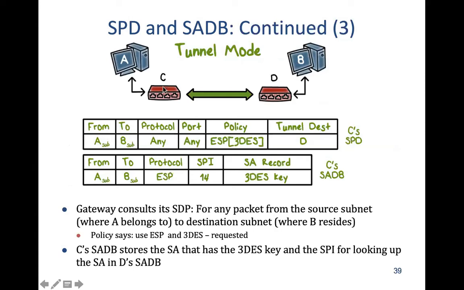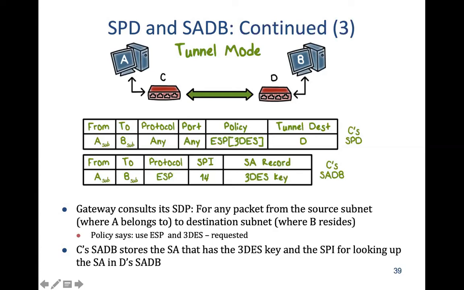When A has to send to B, and C receives this packet from A, it will look at the security policy database. It says that a packet from the A subnet going to the B subnet should use the ESP protocol, which is 3DES. Then in its own database, if data is coming from the A subnet to the B subnet, use ESP, the SPI will be 14 corresponding to B's database, and the encryption method is 3DES.